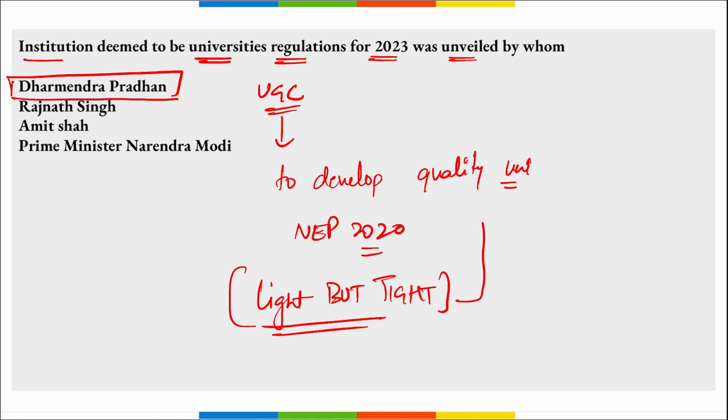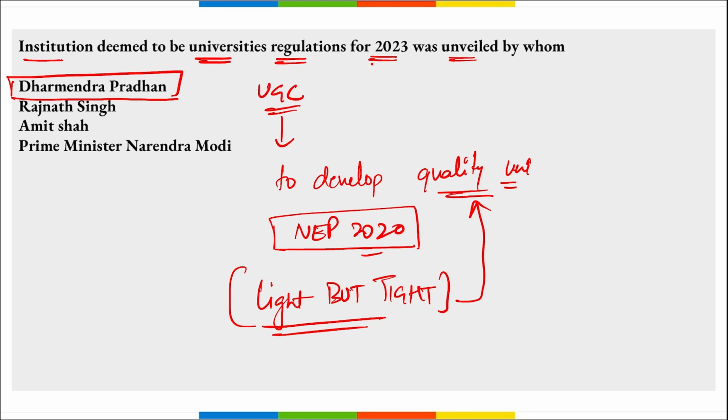On these frameworks, these new quality universities will be developed, following National Education Policy 2020, right? And these guidelines will help us establish a number of high quality deemed to be universities in an objective and transparent manner, where the university will prioritize quality, excellence, and enhance the research ecosystem.